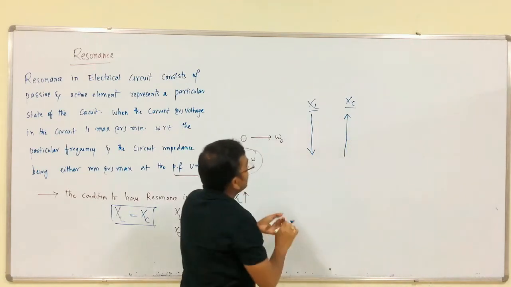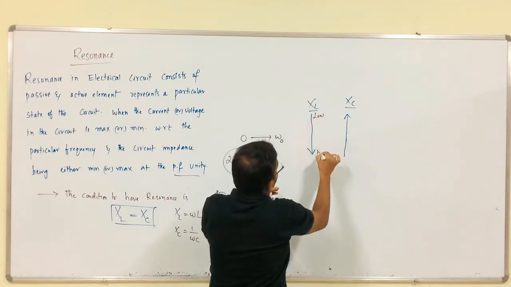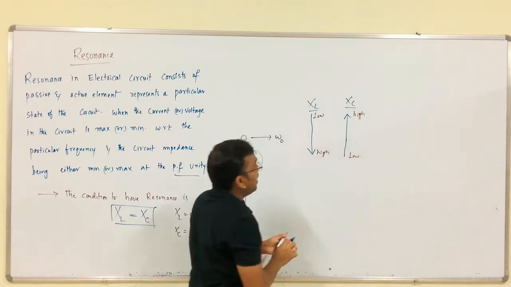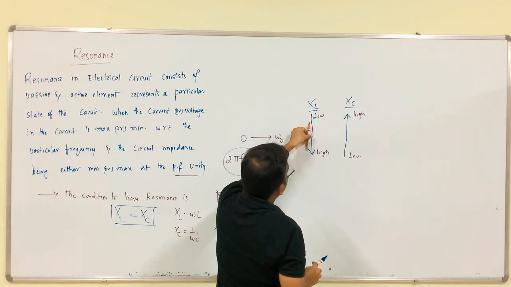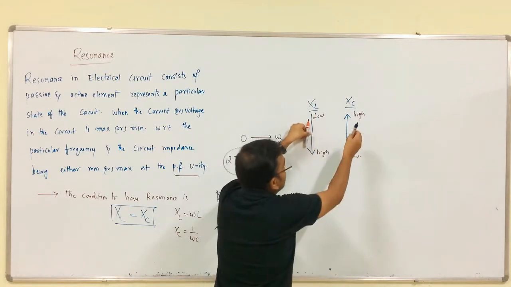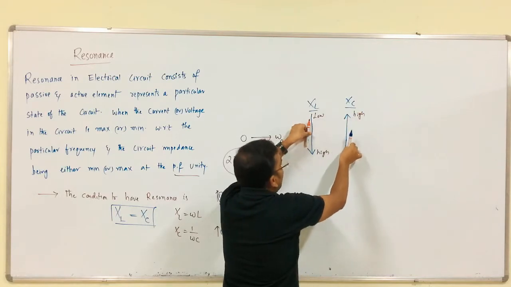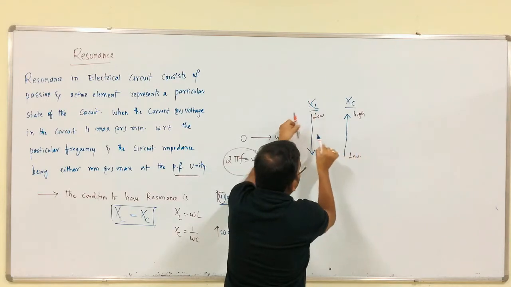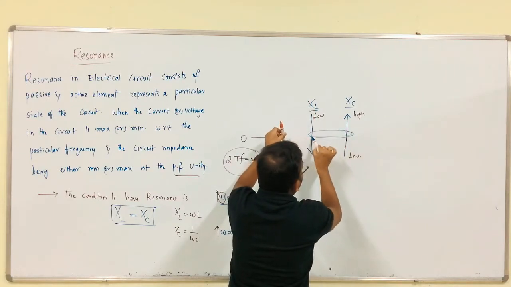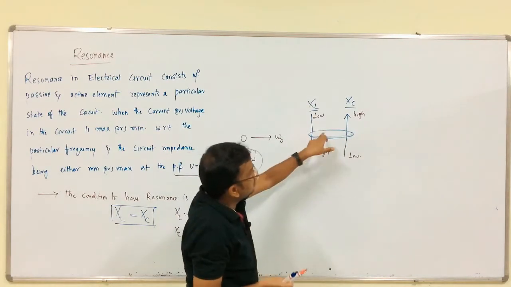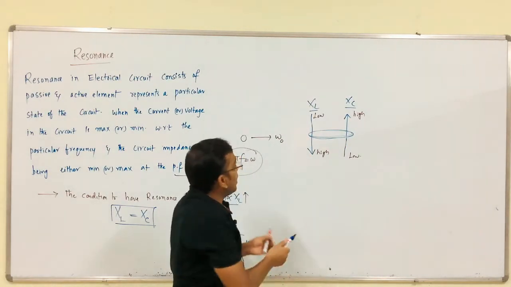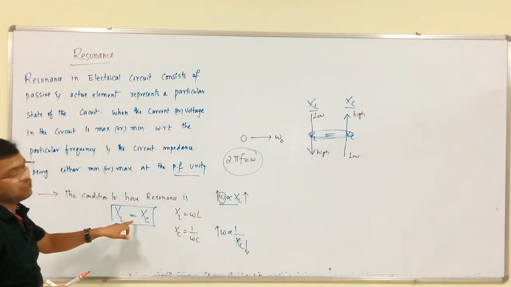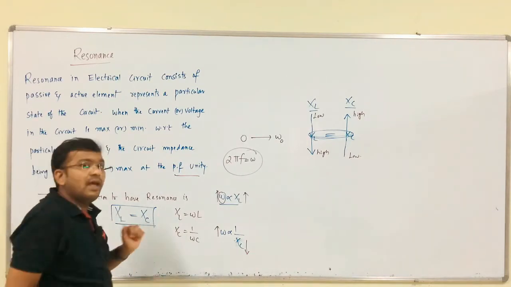This increases from a low value to a high value, and this decreases from a high value to a low value. So at one particular frequency, these two values should be equal. Now, XL is equal to XC. That is why we have this condition. At this condition we are going to get that resonance condition.